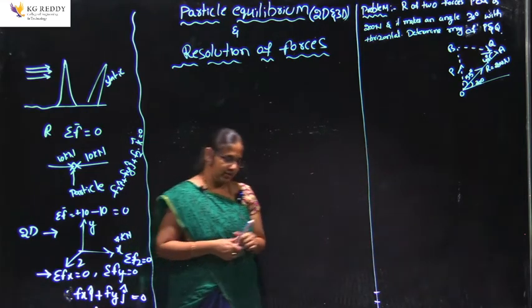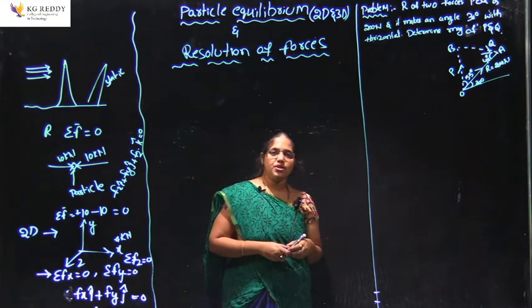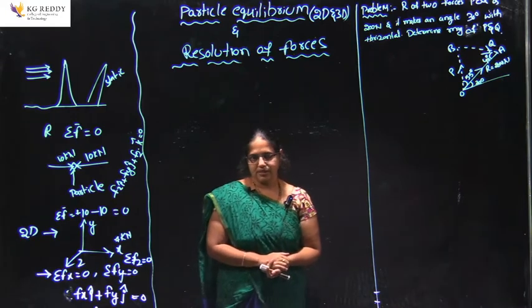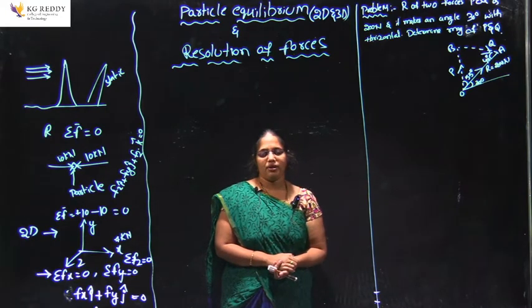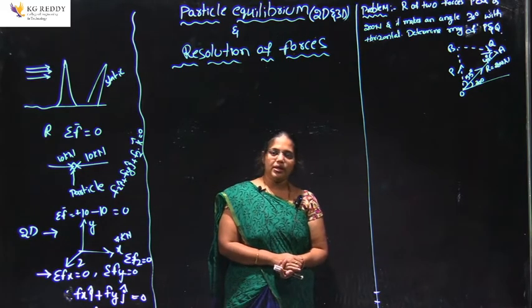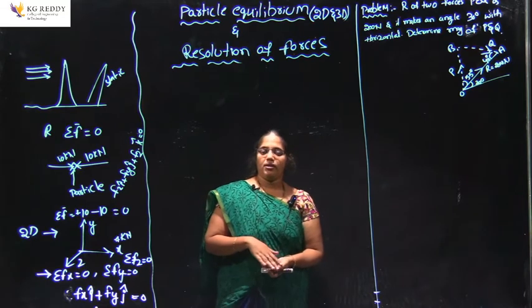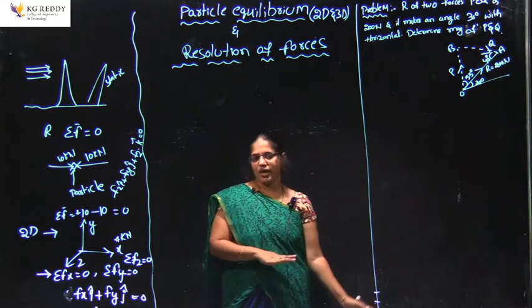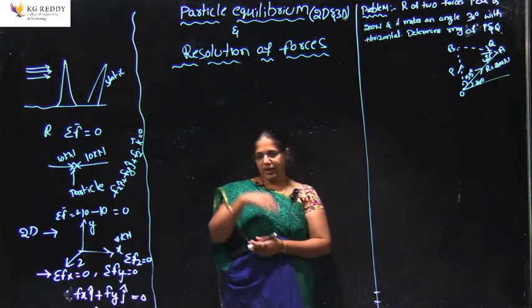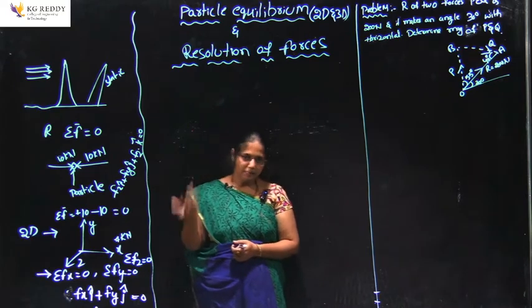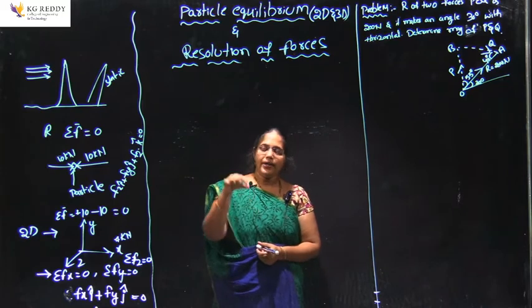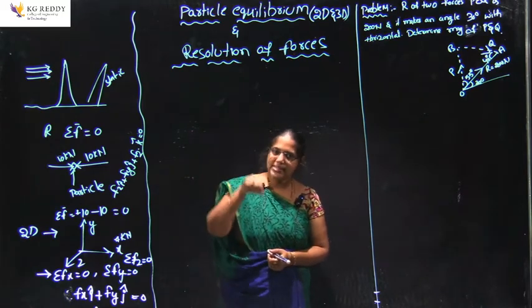What is meant here? I can say resolution of forces is nothing but, so we have different types of force systems like coplanar forces, concurrent forces, coplanar concurrent forces, non-coplanar, non-concurrent, non-parallel. So, different types of force systems we discussed in the previous class, right. Coplanar is nothing but all the forces acting on the same plane, and concurrent is nothing but in the same plane from the same point, right.